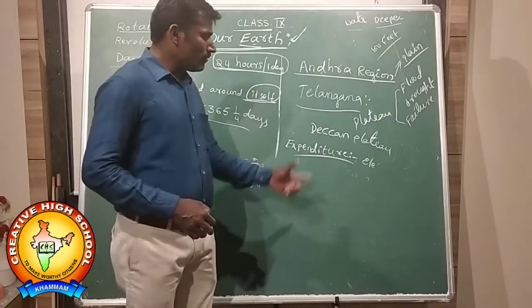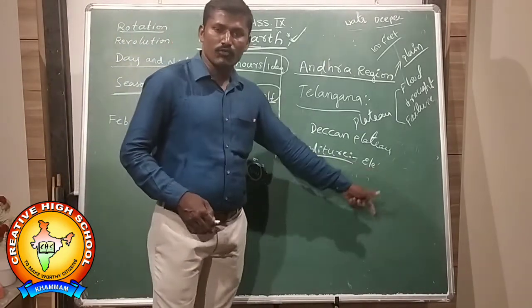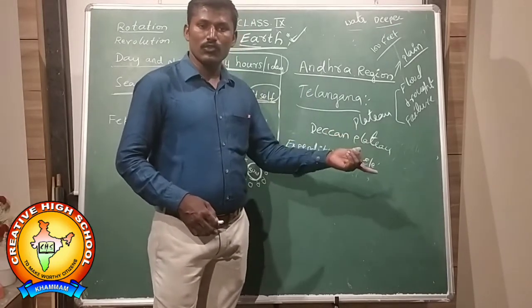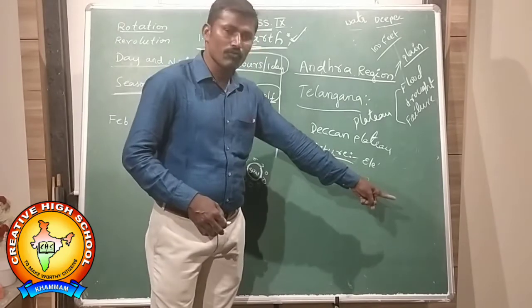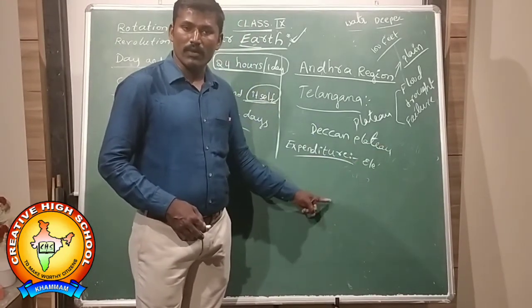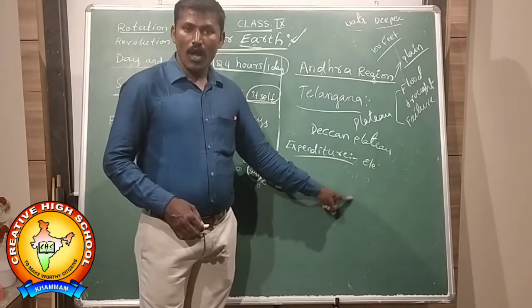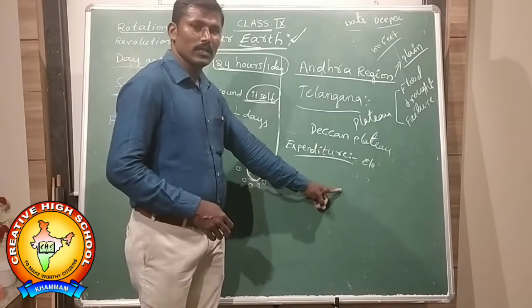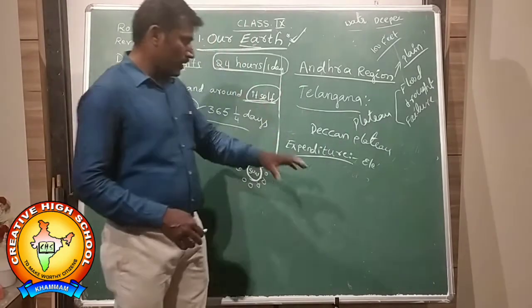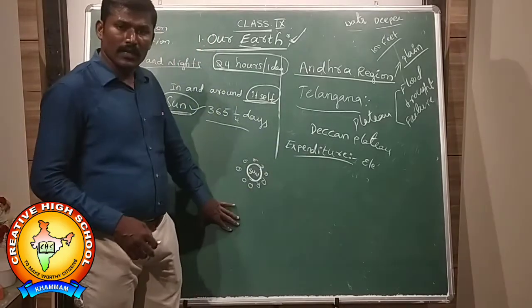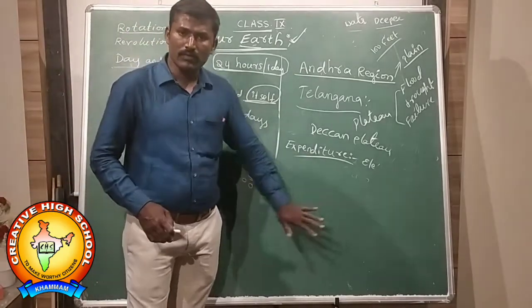Instead of digging these deeper and deeper tube wells, the farmers will choose the alternative source. Instead of tube wells, they will depend upon the canal water that is supplied by the tanks. How can we get the canal water? We can get the canal water by planting more and more trees, and by protecting our soil from erosion.